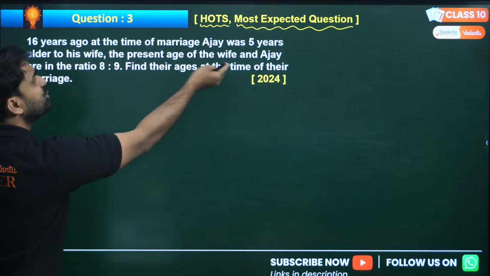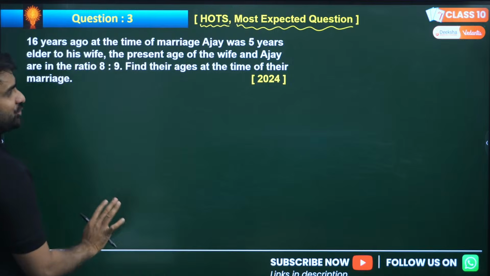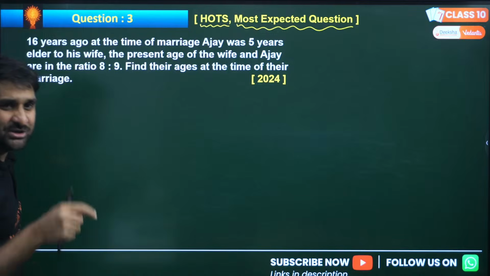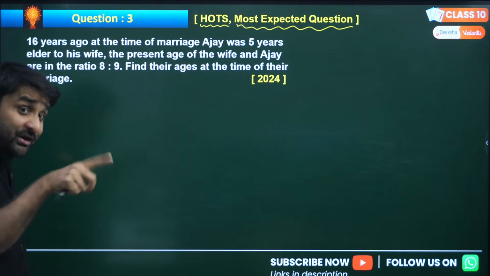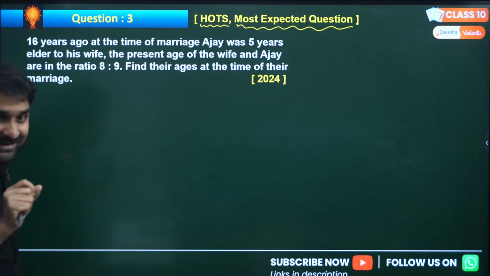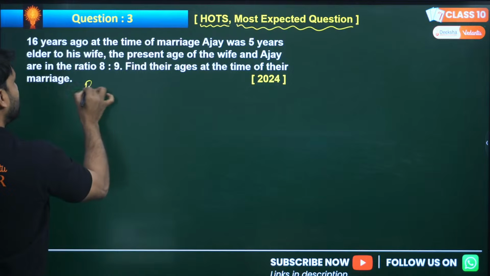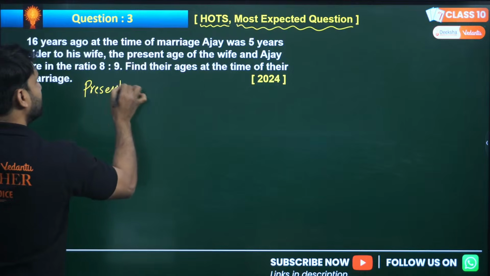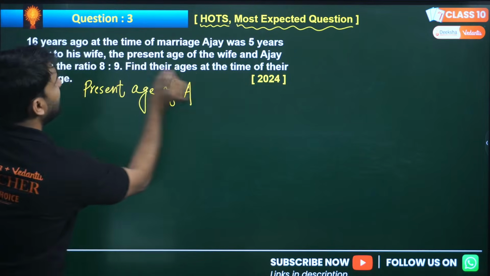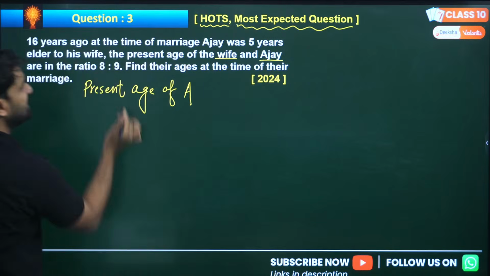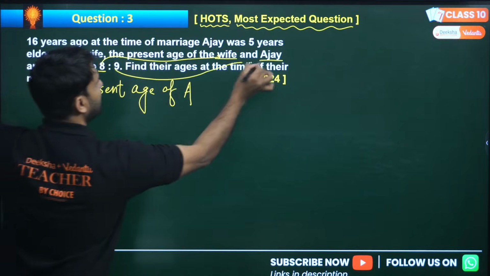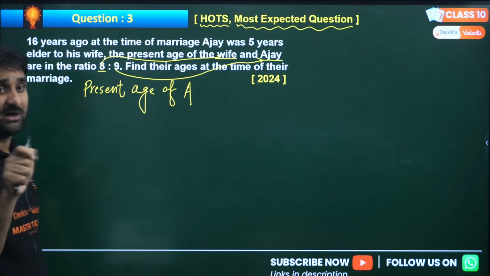Okay, the present ages of the wife and Ajay are in the ratio 8:9. My dear champions, if the present age is given in the ratio form, we can take a constant with that, 8x and 9x. So what will be the present age? Present age of the wife and Ajay means 8 will be for wife, because the word wife is first, and 9 will be for Ajay. You have to focus on that also, respectively.